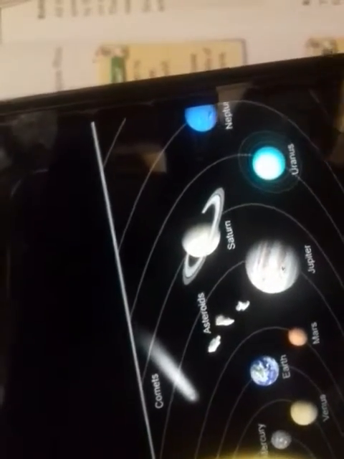This is Saturn. And this is Uranus. Uranus is the only planet which rotates on its side. All the remaining planets rotate like this, but I will show how it rotates. For example, this is a planet.